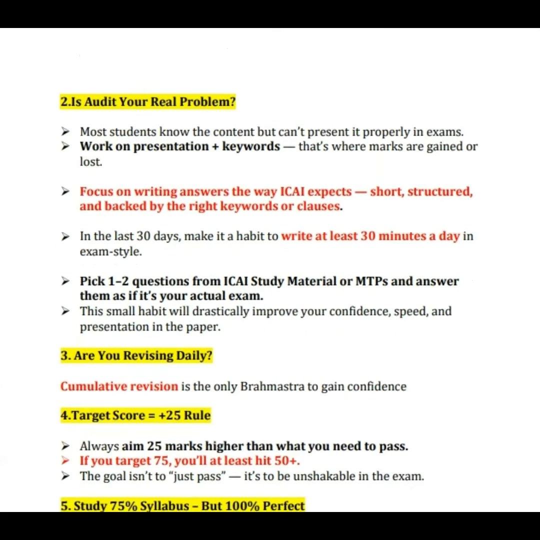That is what is important. Is audit your real problem? So many students know the content, but they cannot present it properly. So what do I have to do? This is what is important. Focus on writing the answer as the ICAI expects. That is, ICAI is expecting you to write the keywords. You have to underline the keywords. That is really important. You have to underline the keywords, right?